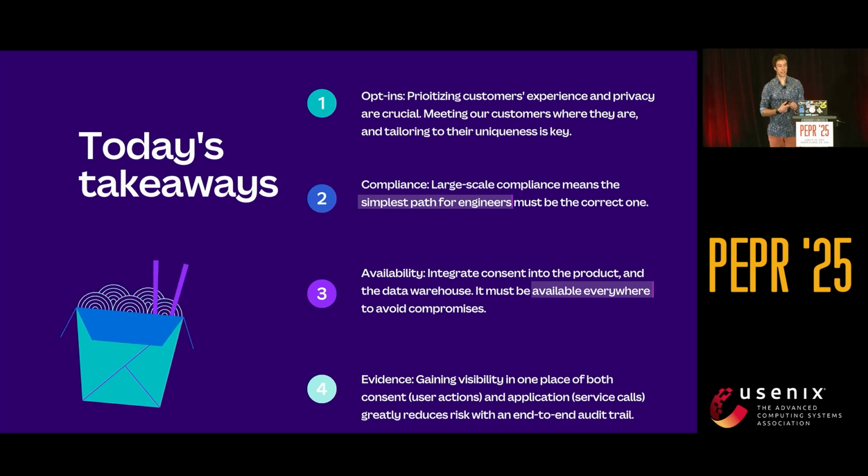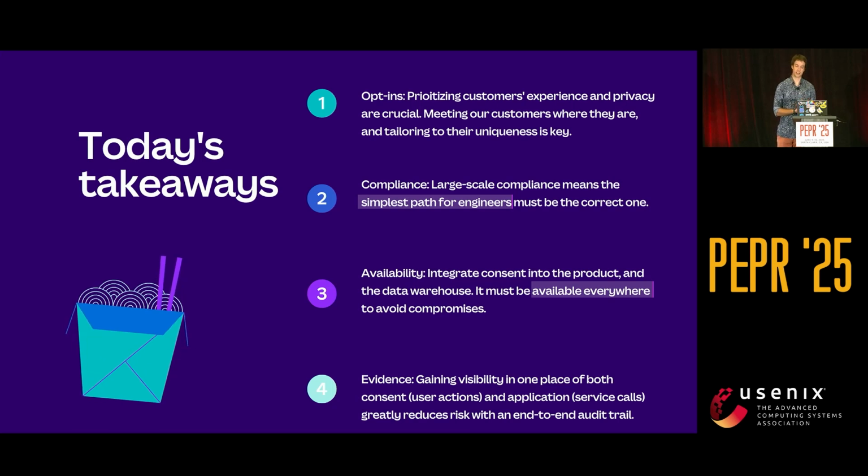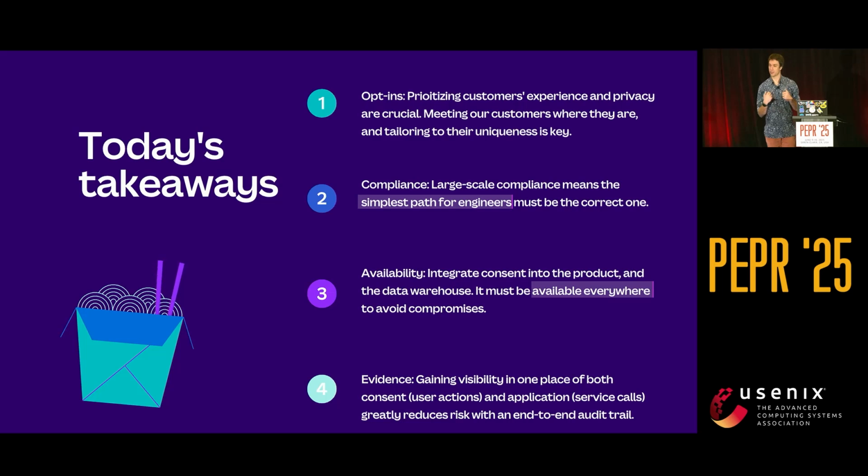So takeaways, putting the users in control had a massive positive response here. And I'd encourage you to do the user research and speak to your communities. Don't assume they're the same as mine. I don't even assume mine are the same as they were yesterday. Get the simplest path possible for engineers. And in our case, not even having them involved is about as simple as it gets. Get availability everywhere. Really spend the time, even if it means fewer preferences or less performance, investing the time to get it into all of those places where your engineers already are will pay dividends.